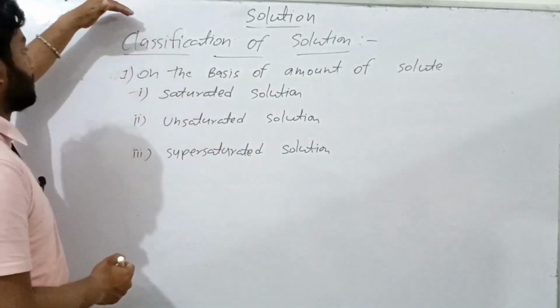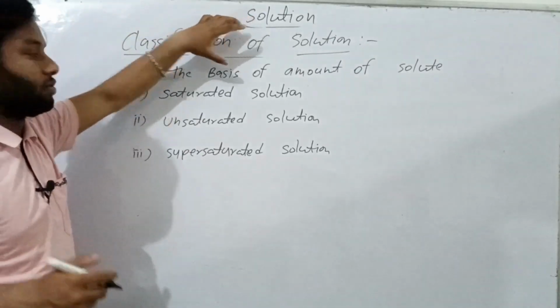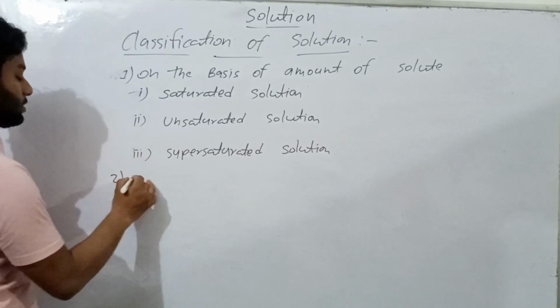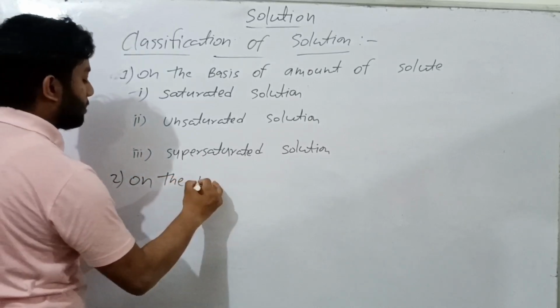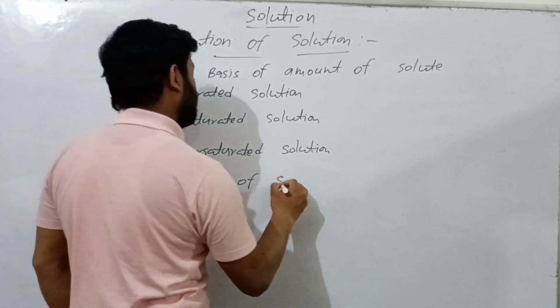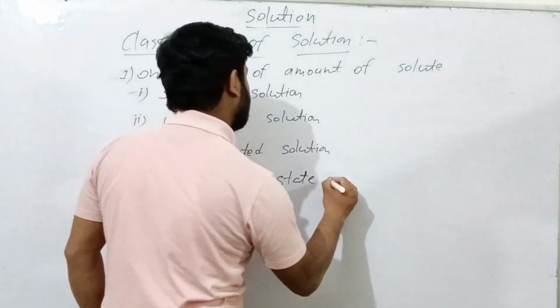I repeat it once more: classification of solution is of two types. One is on the basis of amount of solute, and second is on the basis of state of components.